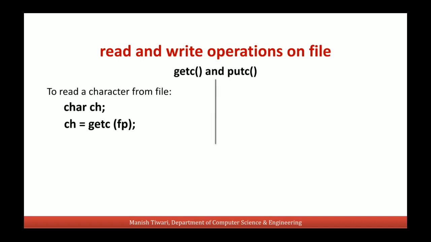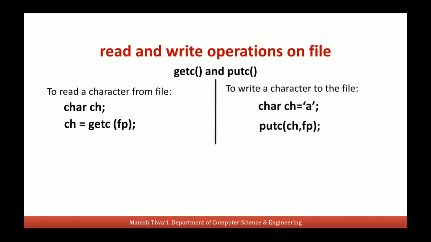In the same way, this putc function can write a character to the file. So we will pass two arguments, the value of the character ch, and this file pointer. So this will write this value of the character to the file.